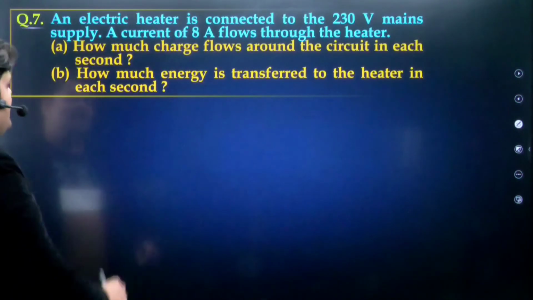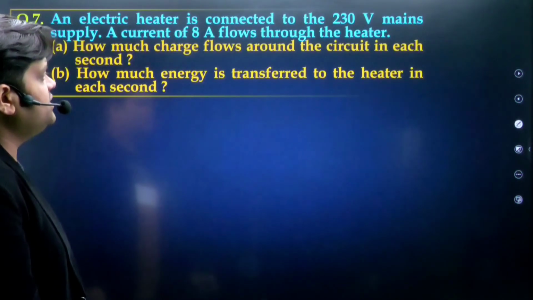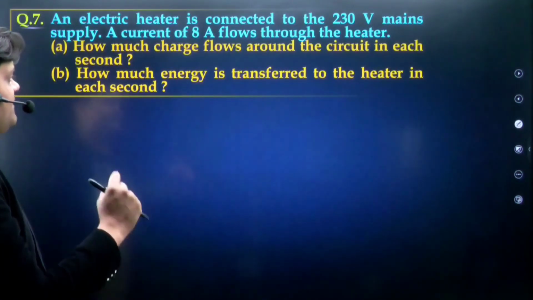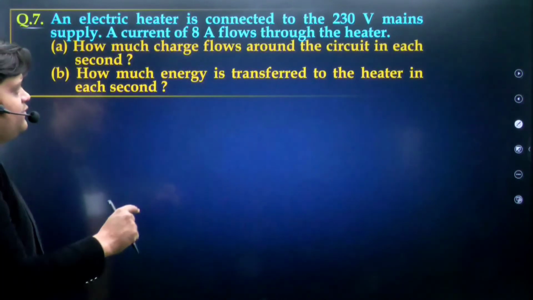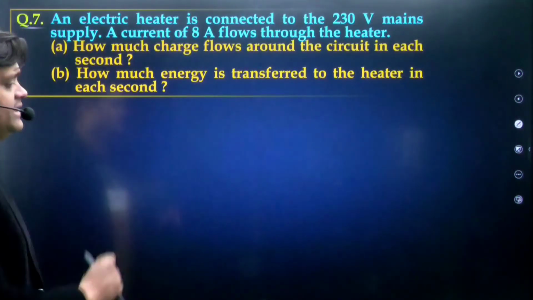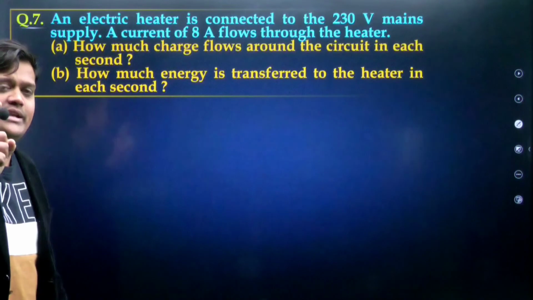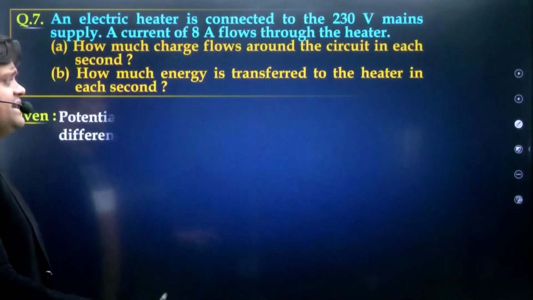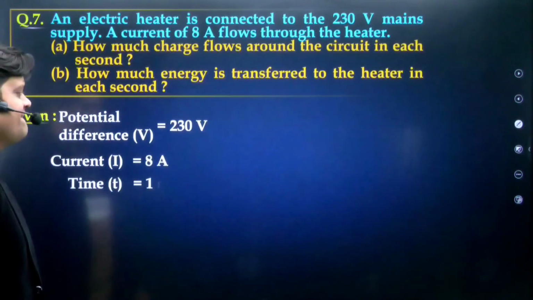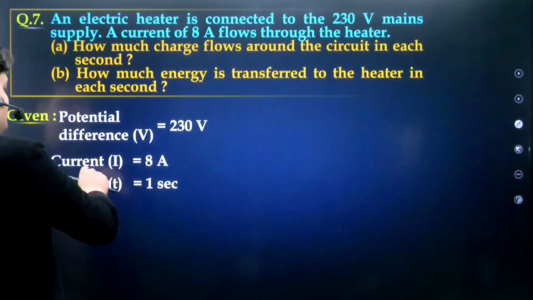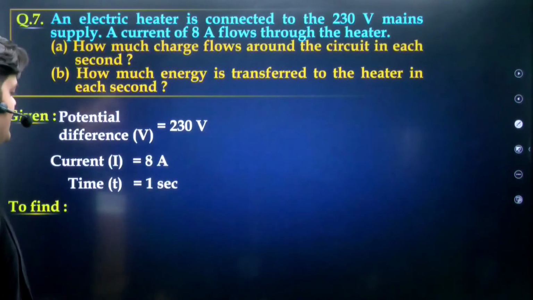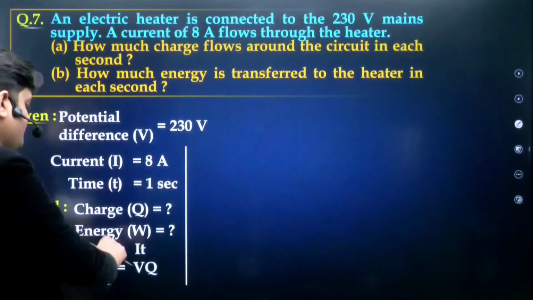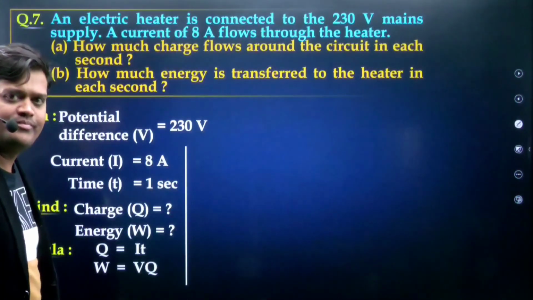Now the last question on this topic: an electric heater is connected to a 230 volt main supply. A current of 8 ampere flows through the heater. How much charge flows around the circuit in each second? Second, how much energy is transferred? So charge and energy are calculated. Given are the potential difference, the current and the time. We want to find the charge. The formulas are Q equals I T and W equals V into Q.